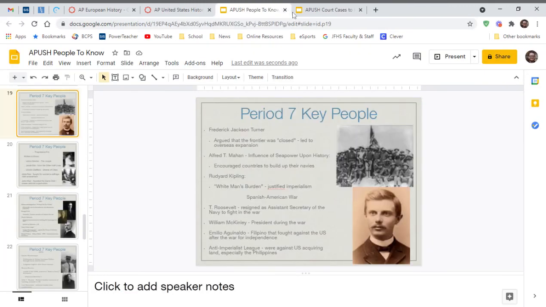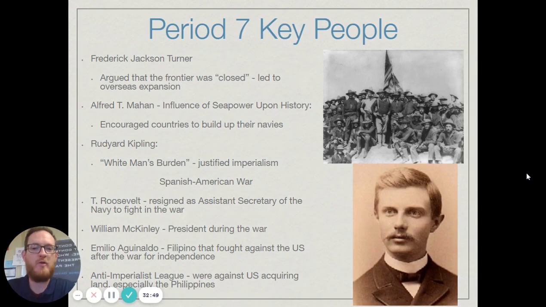So let's jump over here to the people you need to know, some names you should be familiar with for period 7. Frederick Jackson Turner. I've already talked about him in the Turner thesis, which provided some reasoning for why people were expanding out west. I did not mention him in the period slides here, but Alfred Thayer Mahan writes The Influence of Sea Power Upon History. This was a super influential book. It would influence Teddy Roosevelt, who read it, and many others.